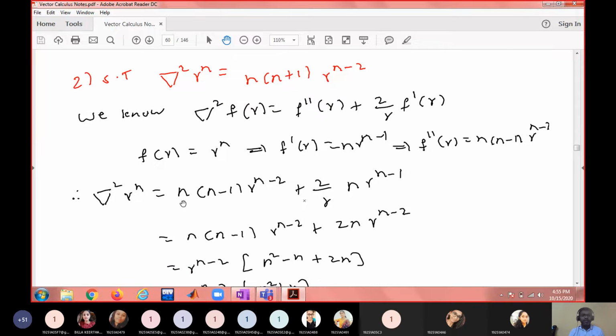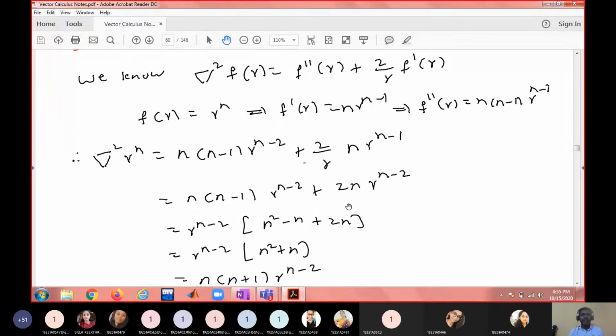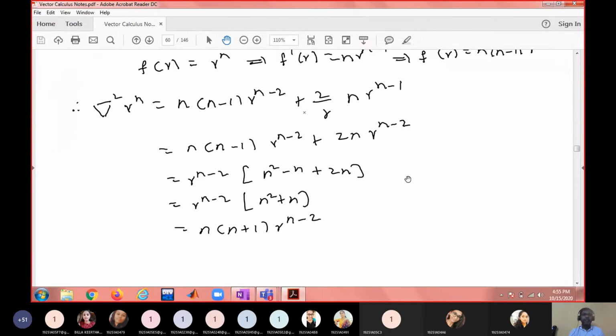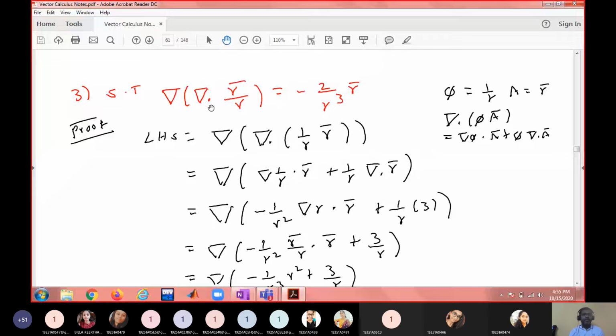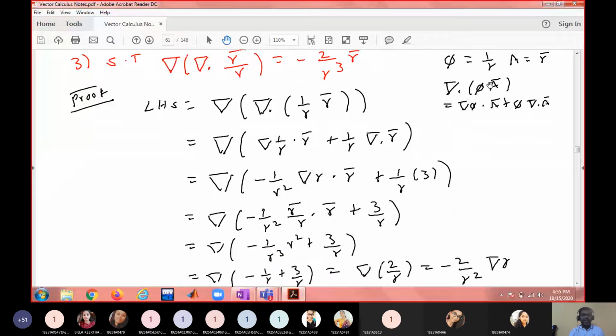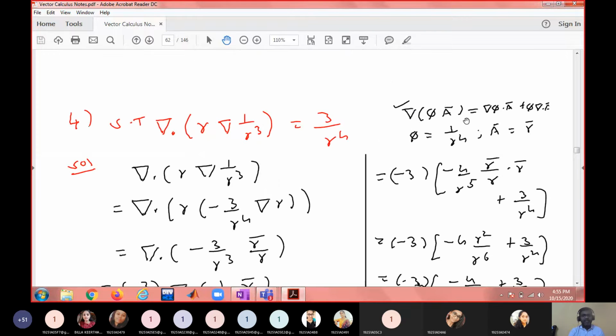See, 2 times differentiation is n into n minus 1 into r power n minus 2, plus 2 by r into f dash of r, which is n into r power n minus 1. So when I simplify this, finally you will see that n into n plus 1 into r power n minus 2. So these are either one application of one identity or a combination of 2 or more identities. I think we discussed some GATE examination problems also.